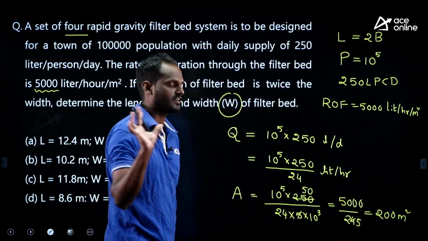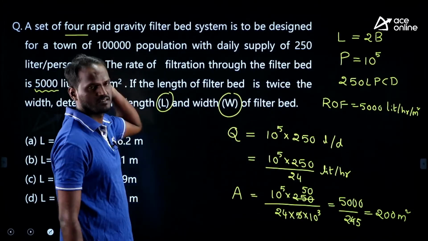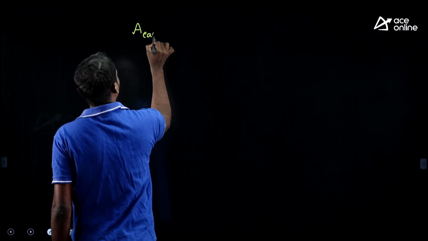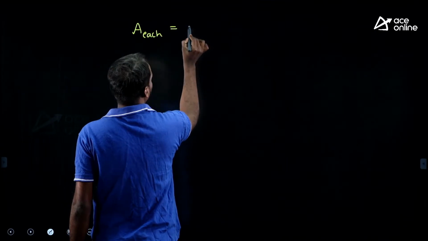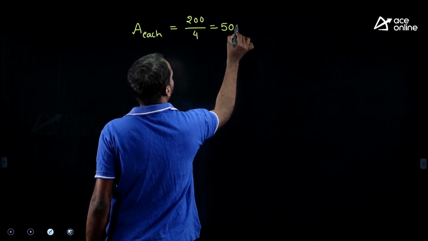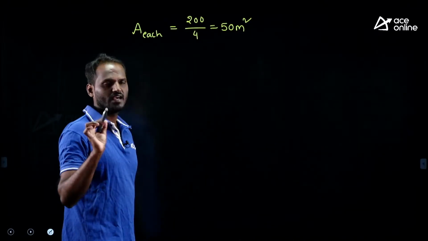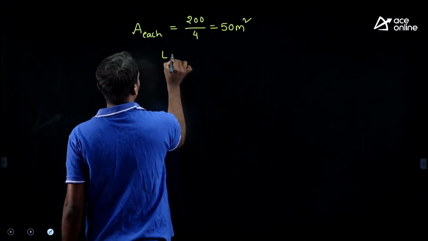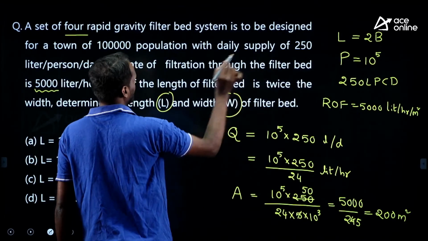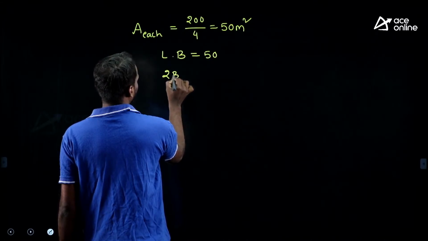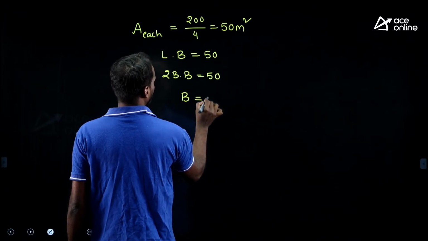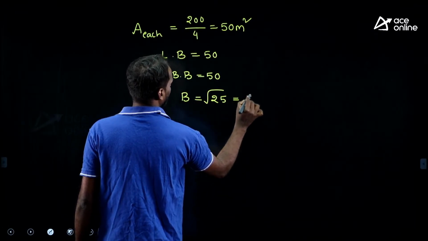This is the total filter area I got, but I have 4 such filters. Therefore, area of each filter is equal to 200 divided by 4. It is 50 meter square, the area of each filter. He has given area means L into B. L into B is equal to 50. L is equal to 2B he has given, right. Therefore, 2B into B is equal to 50. Therefore, B is equal to what? Under root 25, right. Therefore, 5 meter.